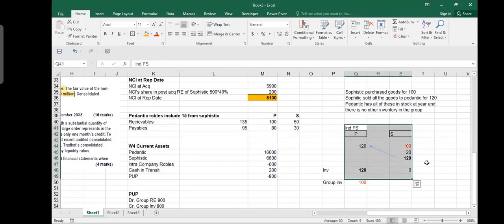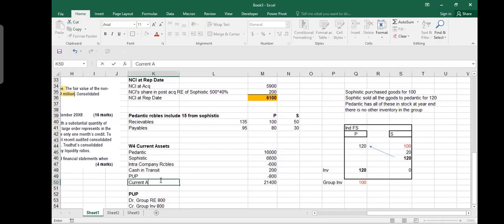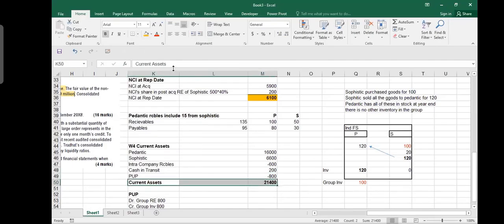And when the goods came into this group area, it came at 100. So the cost when it came was 100. Cost is not 120. For Pedantic, cost is 120, but for the group, cost is 100. Pedantic will say it is 120, and he has a right to say 120. But group will say the cost is 100. So you make it here, and this becomes your current assets. Your current assets are 21,400, and I make it like this.